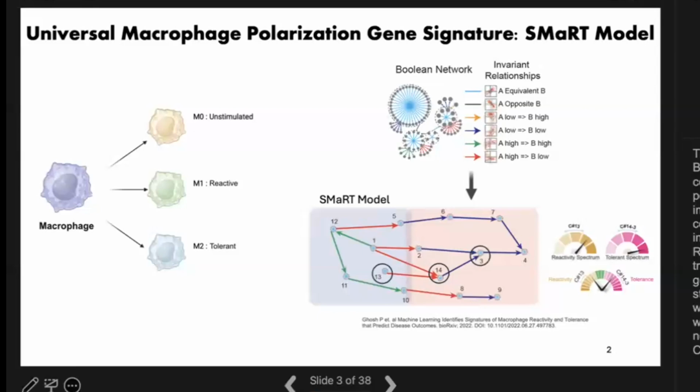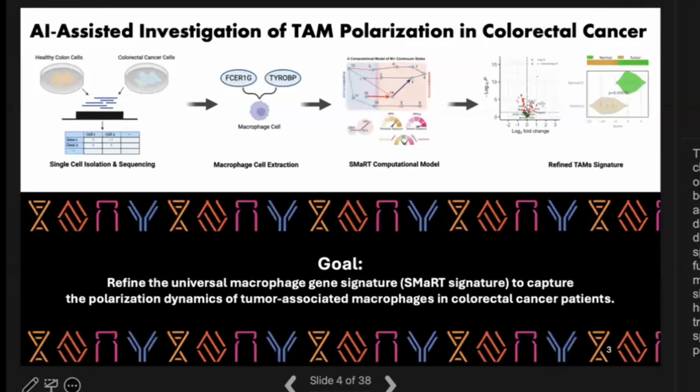The researchers then recognized 48 genes that are associated with the immunoreactive phenotype and 290 genes that are associated with the immunotolerant phenotype. In this mapped model shown on this slide, cluster 13 represents the immunoreactive genes, while clusters 14 and 3 represent the immunotolerant genes. So the SMART 13-14-3 signature is an extremely valuable tool for characterizing macrophage polarization dynamics across many different types of tissues, organs, species, and immune cells. Therefore, we can assume it to be a universal gene signature.